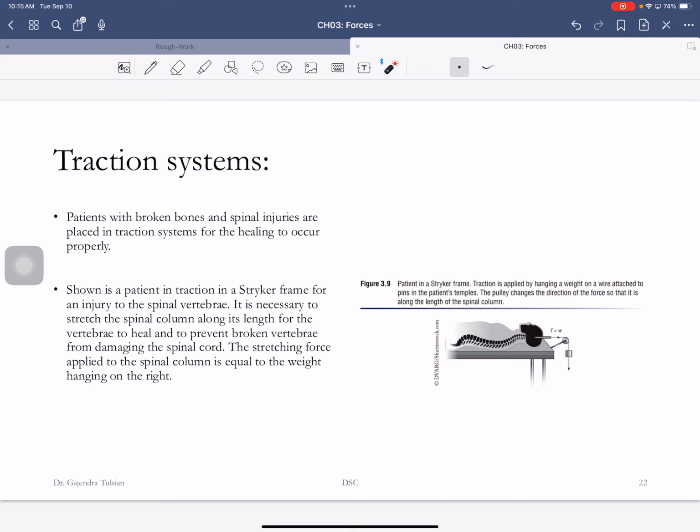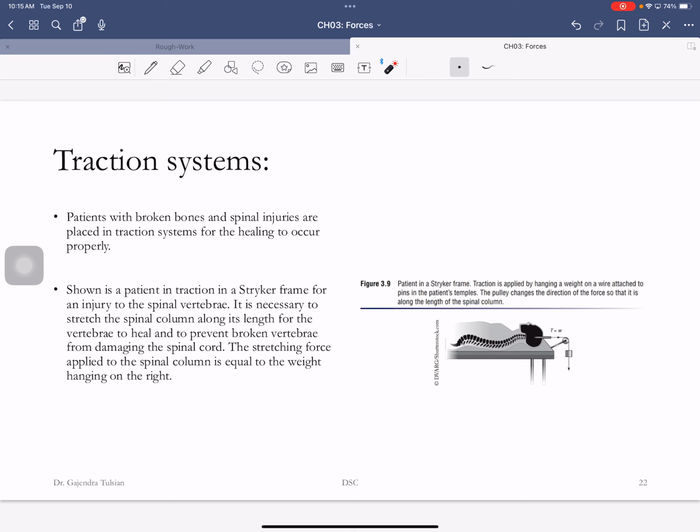It's a halo. So you're laying down on this table, and the weights are hanging from the frame, on the side that your head's on. Okay. Yeah. So it's essentially the same thing.